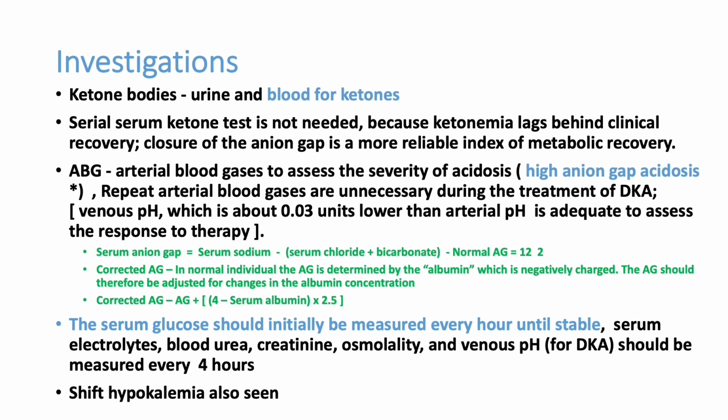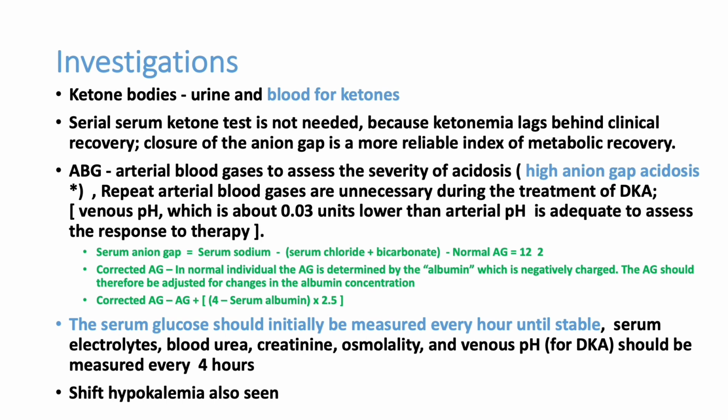That will give the pH. The difference between arterial pH and venous pH is negligible. For managing DKA, venous pH is also enough. So ABG is not needed in isolated DKA. It can be useful in DKA with pneumonia or other respiratory infections.